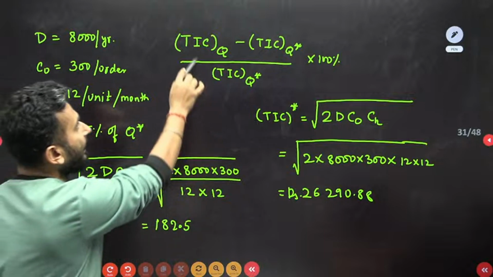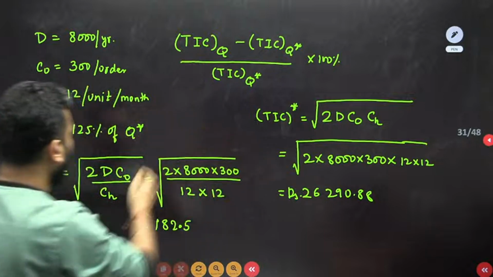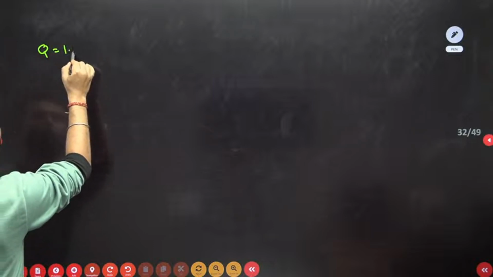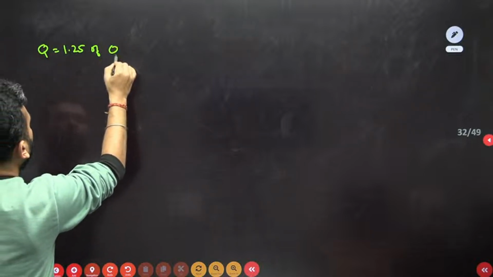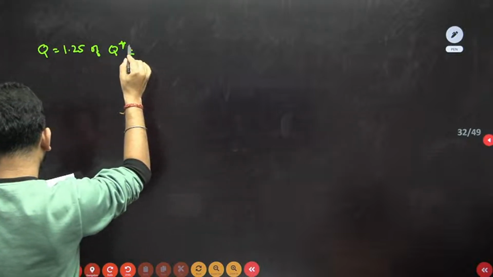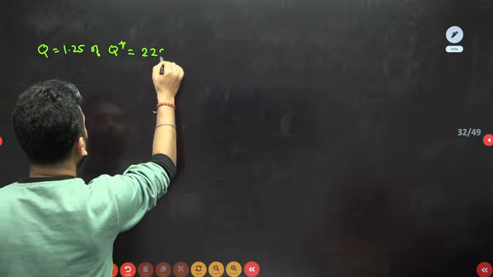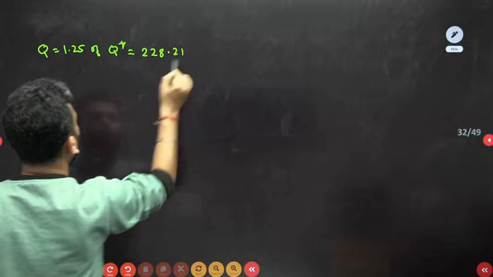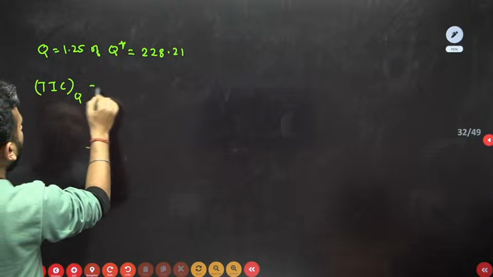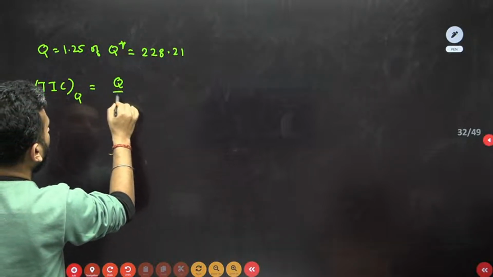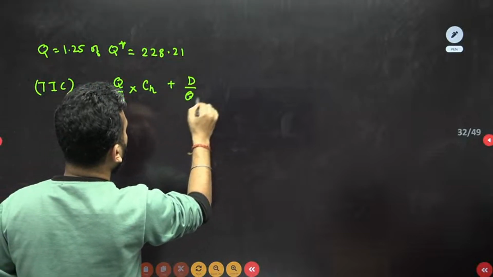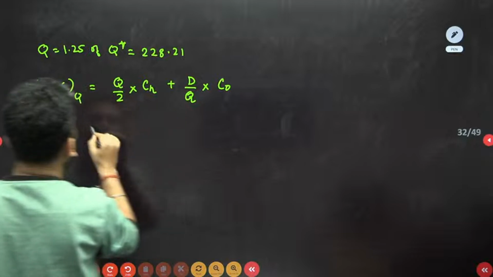Now I have to find TIC, that is the inventory cost at Q. Q is given as 1.25 times Q star, so when you put it in, it will be 228.21. And you know that to find the TIC at any Q, it is average inventory into the holding cost plus the number of orders into the ordering cost.